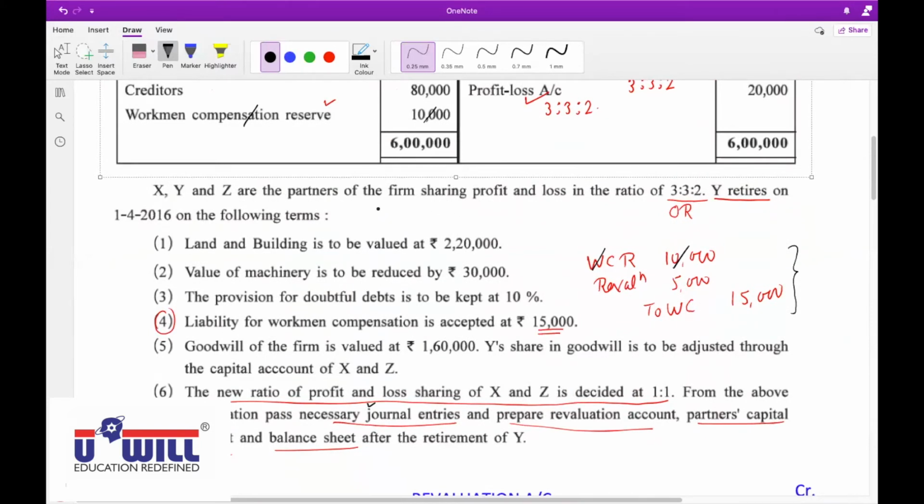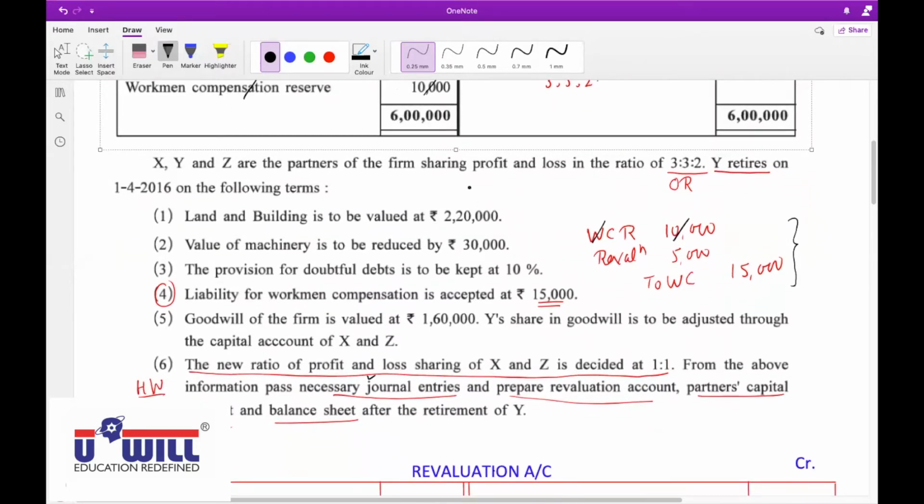You can mute yourself, Shubham. Sharing profit and loss in the ratio 3:3:2. Y retires, second partner retires. Land and building is valued at 2,20,000. So, Harendra, unmute yourself. Yes, sir. Tell me the entry for this.